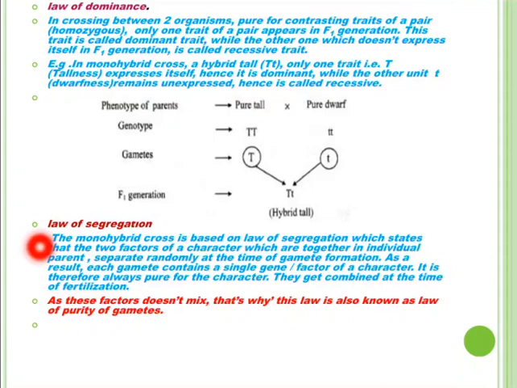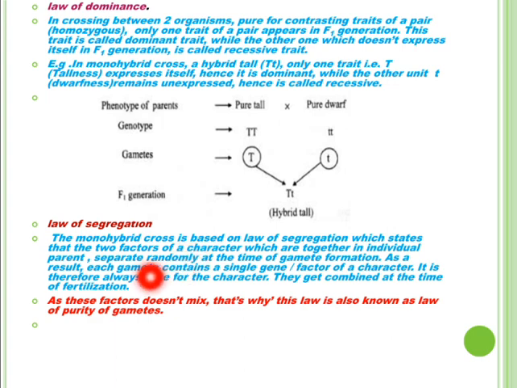Now the monohybrid cross is also based on the law of segregation, which states that the two factors of a character which are together in an individual parent separate randomly at the time of gamete formation. You have seen that during the formation of gametes, these alleles separate randomly.